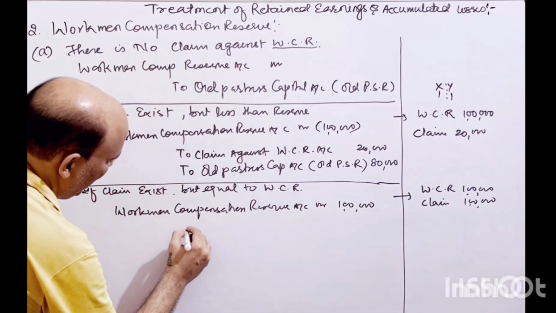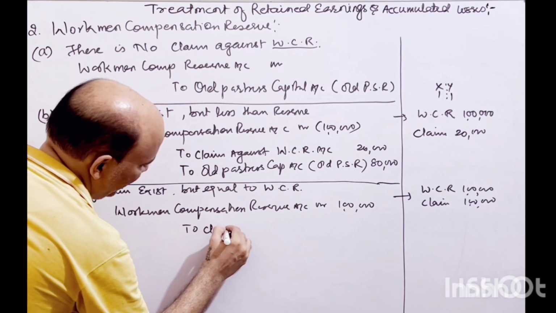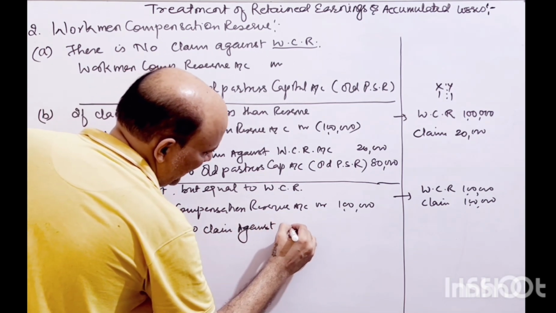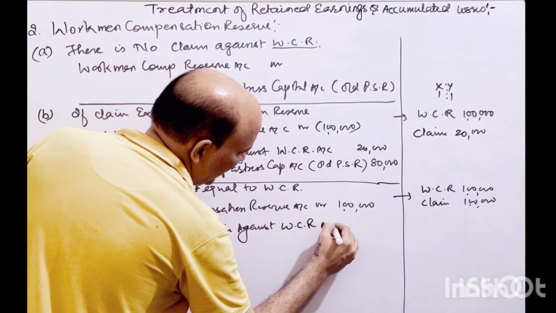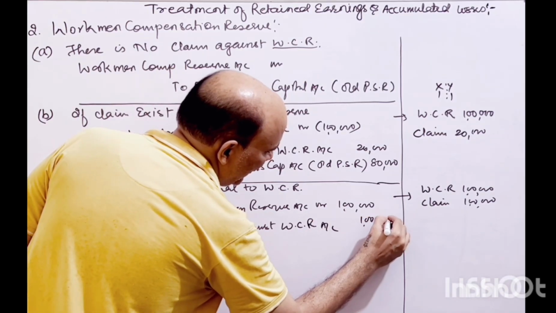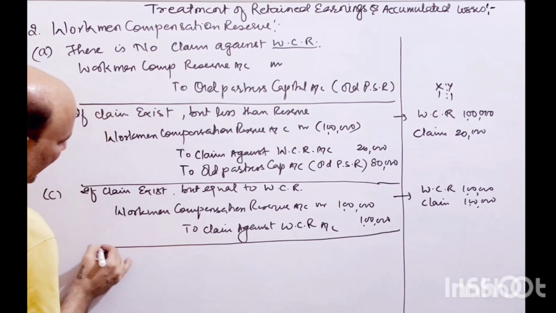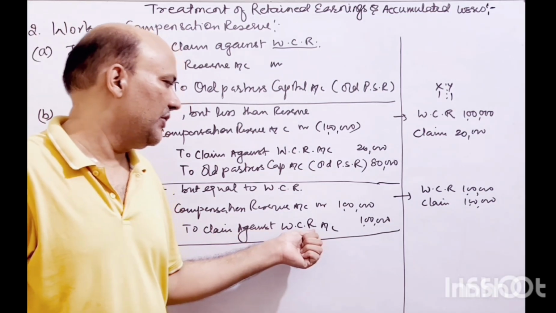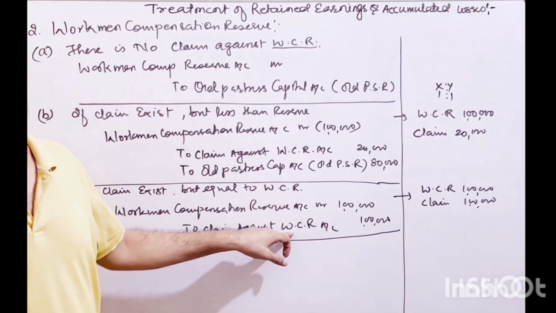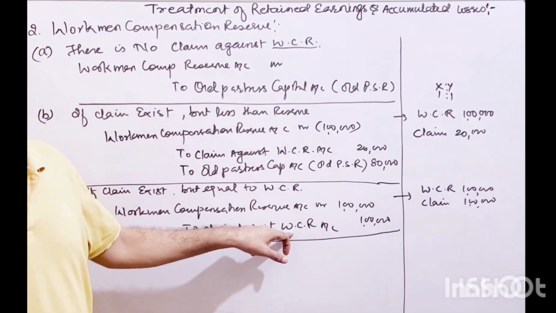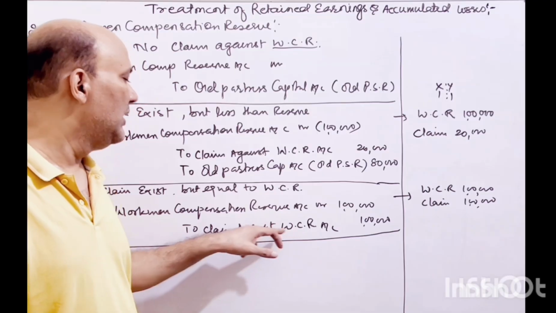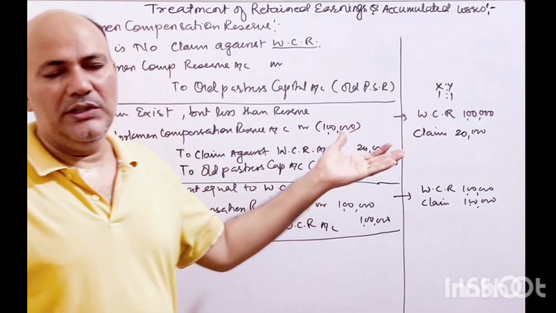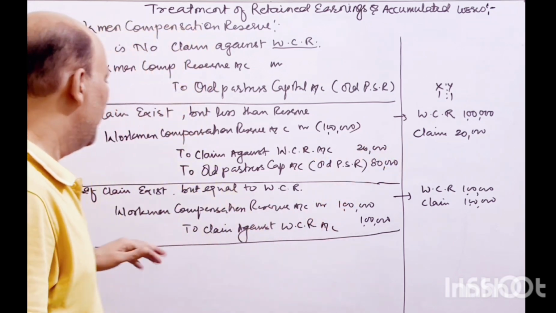I am writing 1 lakh rupees to claim against workmen compensation reserve account, right? 1 lakh rupees. So the whole amount has been used for creating the liability, claim against workmen compensation reserve, till the time that the amount is settled by the court in favor of the employee and the organization has to pay that amount. This will be shown as a liability, right? So that will be shown on the liability side of the balance sheet, right?